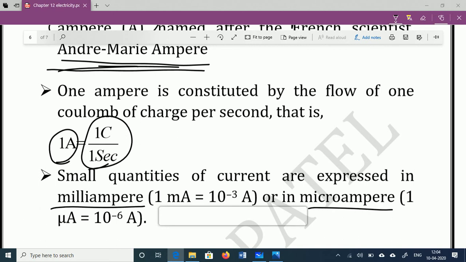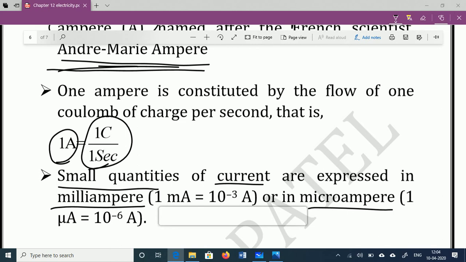Just see your mobile charger: you will observe that the current is written in milliampere form, not in ampere form. So there are smaller quantities, but the SI unit is fixed, that is the ampere.